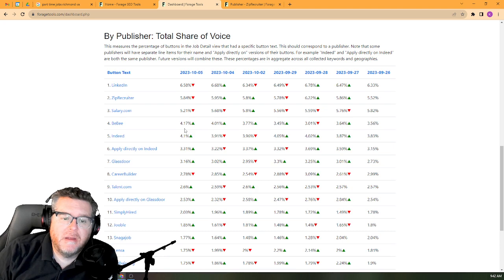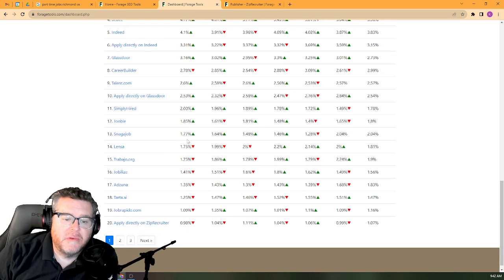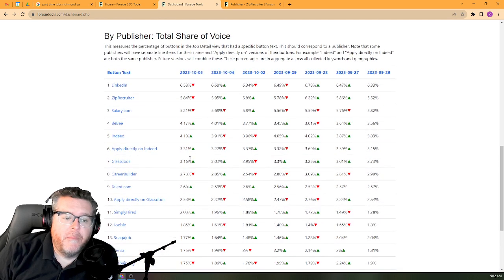Anyway, so here we see all the different publishers that this tool has collected over the course of the 200 keywords over the course of, I don't know, seven days. And so here we see LinkedIn number 1 as far as share of voice goes with the percentage of the buttons here, right? And if we look at the top here, 6.5%, 6%, 5%, that's not super dominant. I mean, certainly, that's a fair amount, right? And you've got all these publishers, a couple percent here, a couple percent there. One thing I will point out is you've got Indeed and Apply Directly on Indeed. Since this is looking at button text, these two are not combined. In future, we can combine these two, but right now I'm okay with the fact that they're not combined. So, I don't know, 7.5% for Indeed.